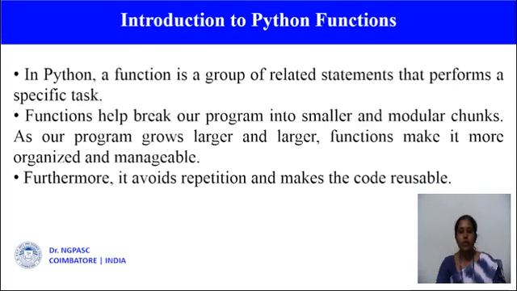First, let's see the introduction to Python functions. In Python, a function is a group of related statements that perform a specific task. Functions help break our program into smaller, modular units. As programs grow larger and larger, functions make them more organized and understandable. They are also useful to avoid repetition and make the code reusable.